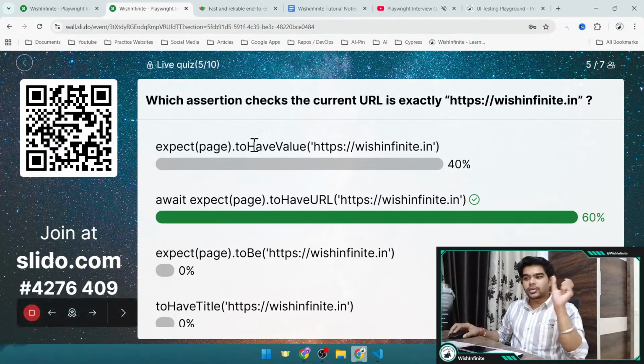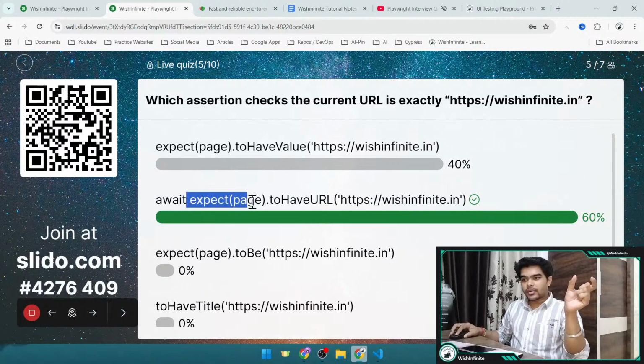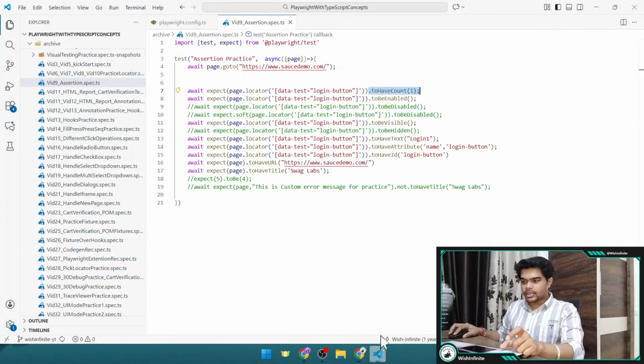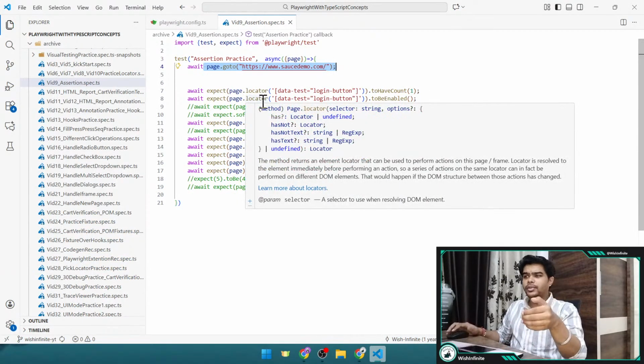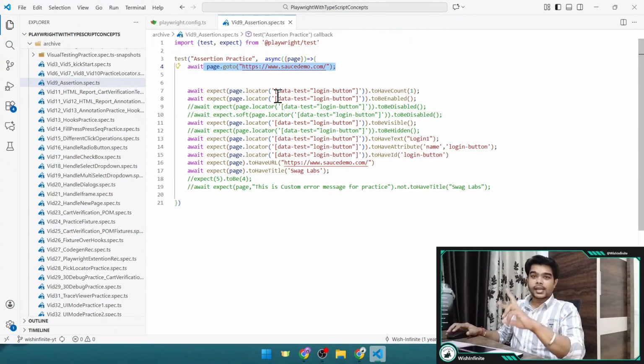So what we are doing here is expecting that the page we have opened should route to this particular URL, right? So how can we do so? Let me open VS Code. Let's say we are going to this site. After going to this site, we want to validate that it is not going to reroute to some other site. It should navigate to saucedemo.com or visionfinite.com, right? So in that case, we can put this kind of assertion where we would be validating the URL, expect.